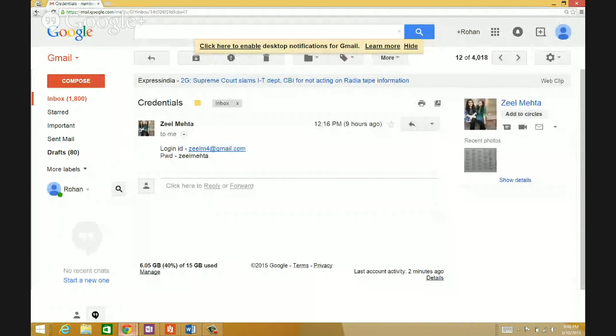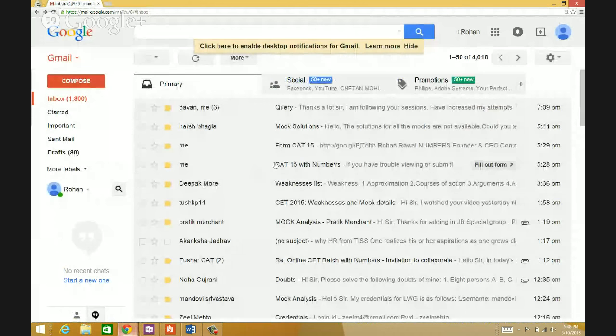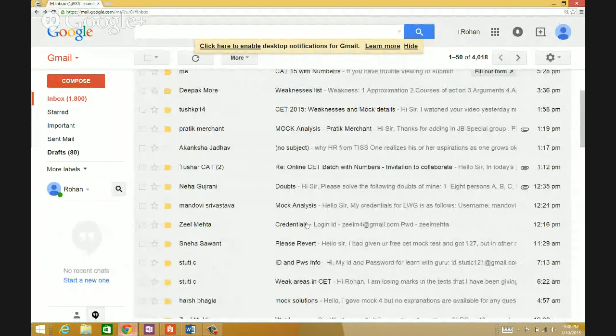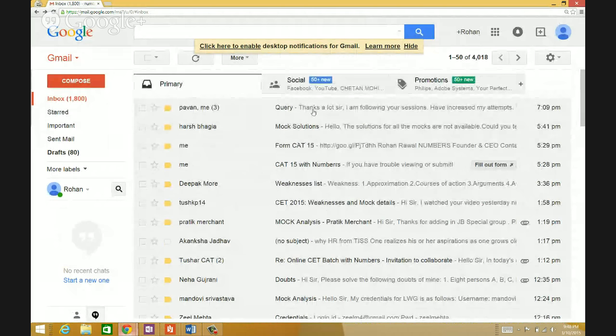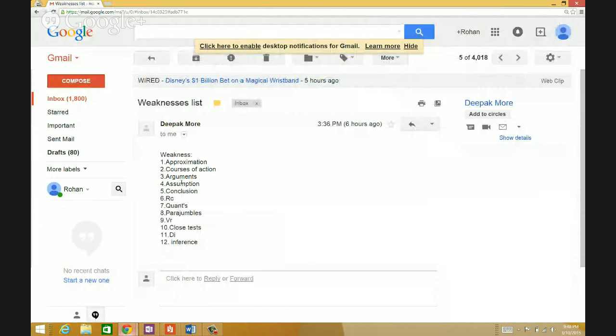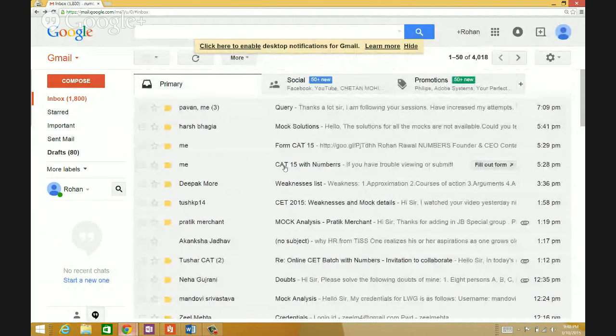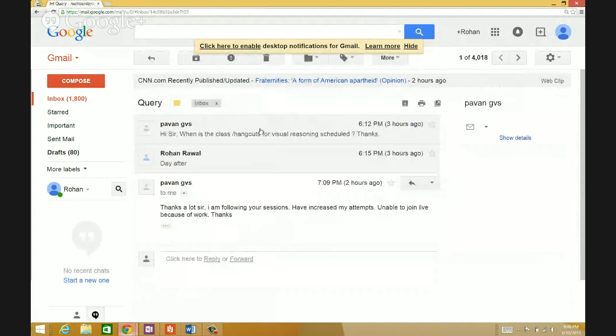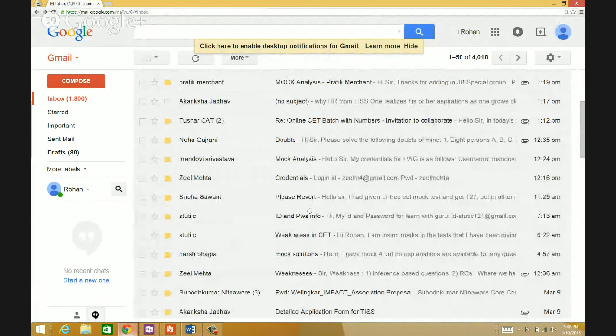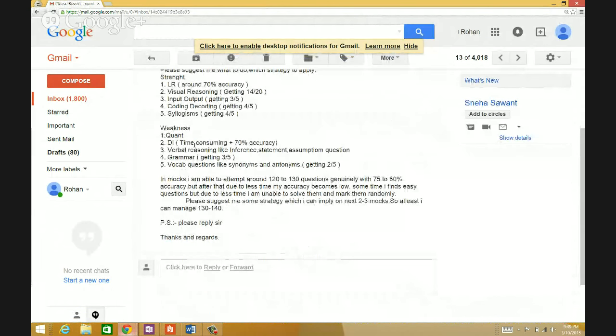Where is the weakness, by the way? Let me see. Okay, Pawan, you had a query, latest query. Deepak More, your weaknesses are approximation, course of action, arguments. Yeah, everything is an error. You should write CT. Do you think so? Okay, fine, just joking. Mock solutions of mock 4, Harsh, I have given an entire discussion video on the same. Day after, we're gonna do visual reasoning. Tomorrow we do caselets. Quant, DI, verbal reasoning, grammar, vocab. Okay, fine. Let's talk.